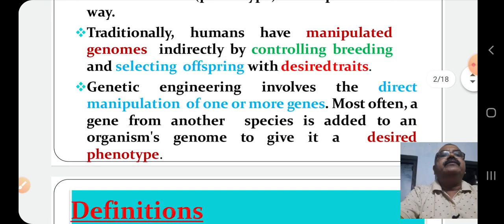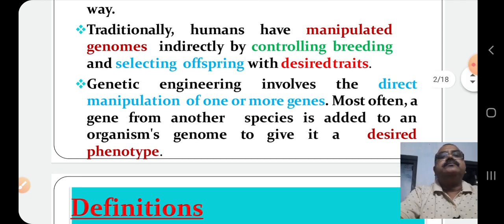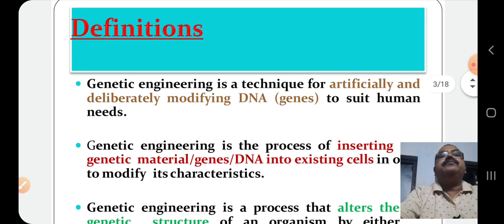Traditionally, humans have manipulated genomes indirectly by controlling breeding and selecting offspring with desired traits. Genetic engineering involves the direct manipulation of one or more genes. Most often, a gene from another species is added to an organism's genome to produce a desired phenotype or desired products. Let us go to the definition of genetic engineering.